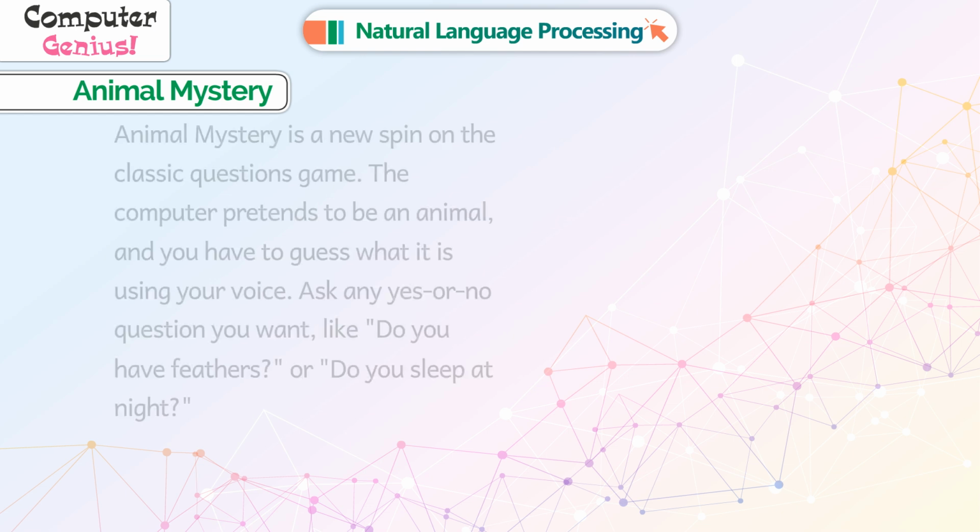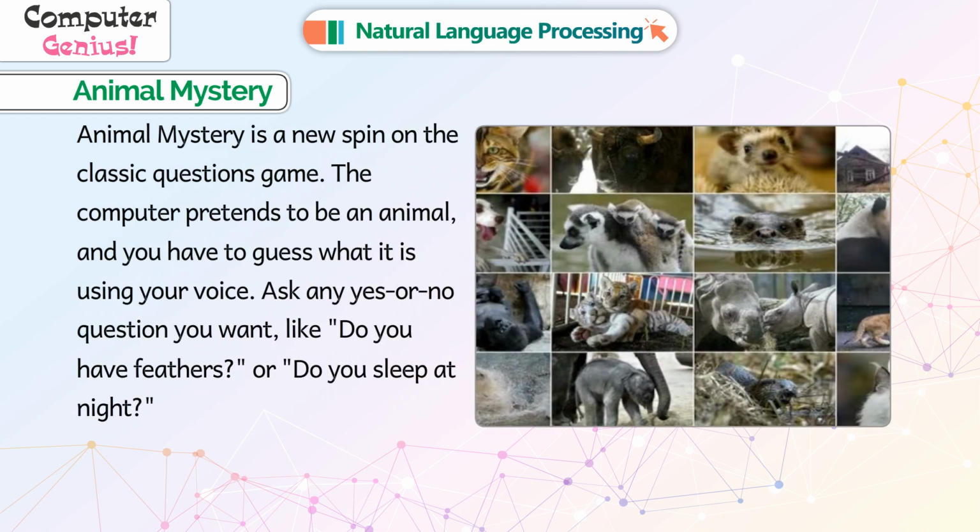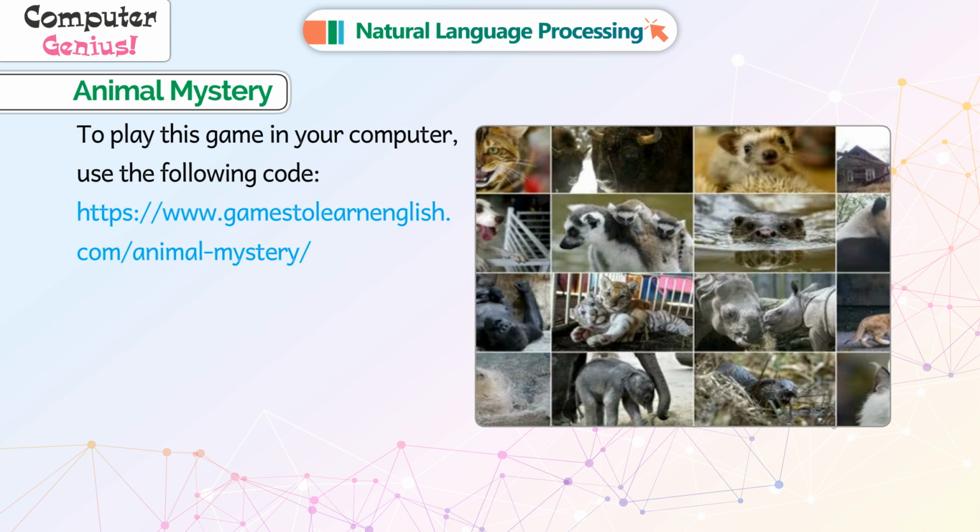Animal Mystery. Animal Mystery is a new spin on the classic questions game. The computer pretends to be an animal and you have to guess what it is using your voice. Ask any yes or no question you want, like, do you have feathers? Or do you sleep at night? To play this game on your computer, use the following code: